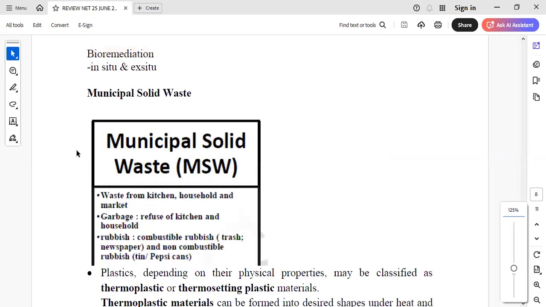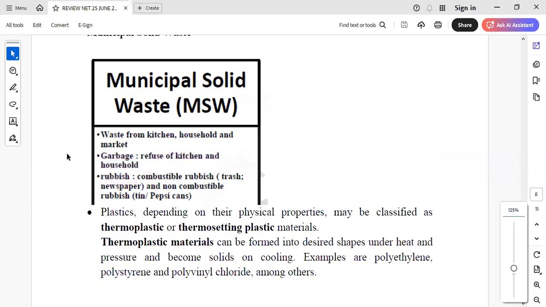Municipal solid waste has seen a bounce back this year in June 2025, and we see some repeated questions like garbage is refuse of kitchen and household rubbish. They give statements whether rubbish is a part of garbage or garbage is a part of rubbish. They also ask about the refuse, right?